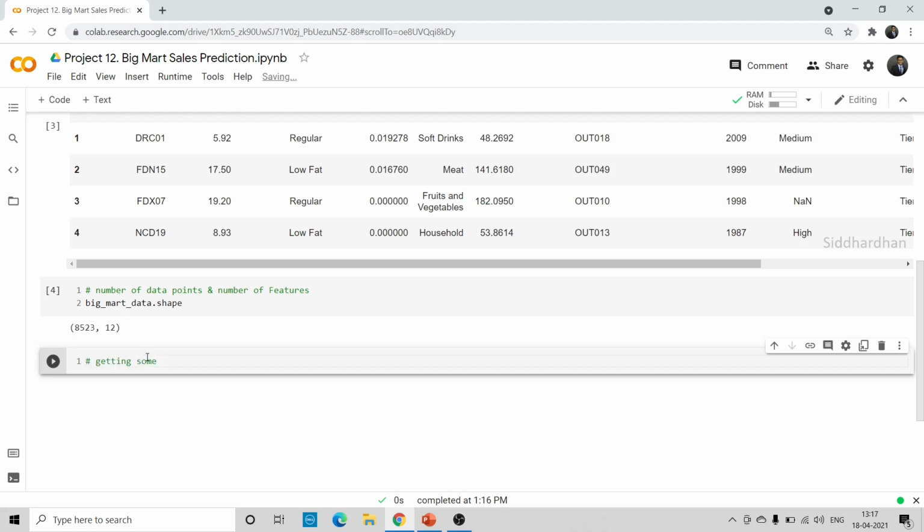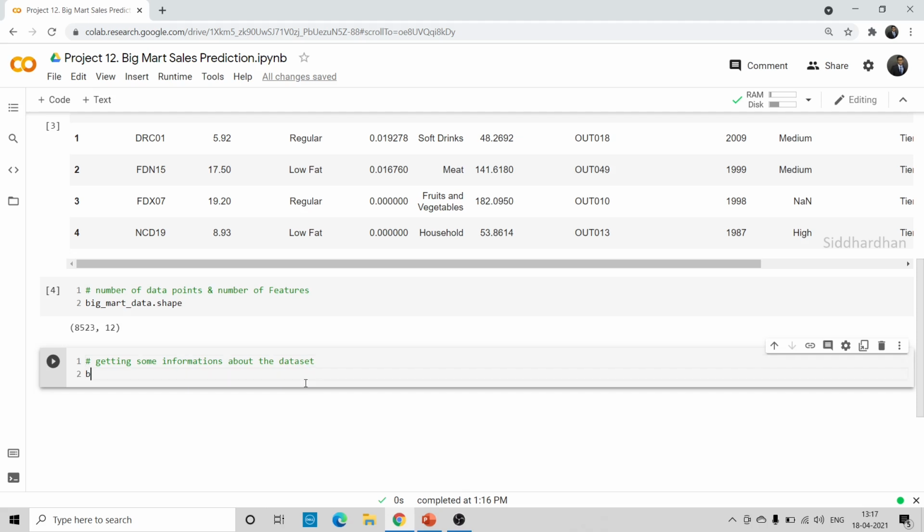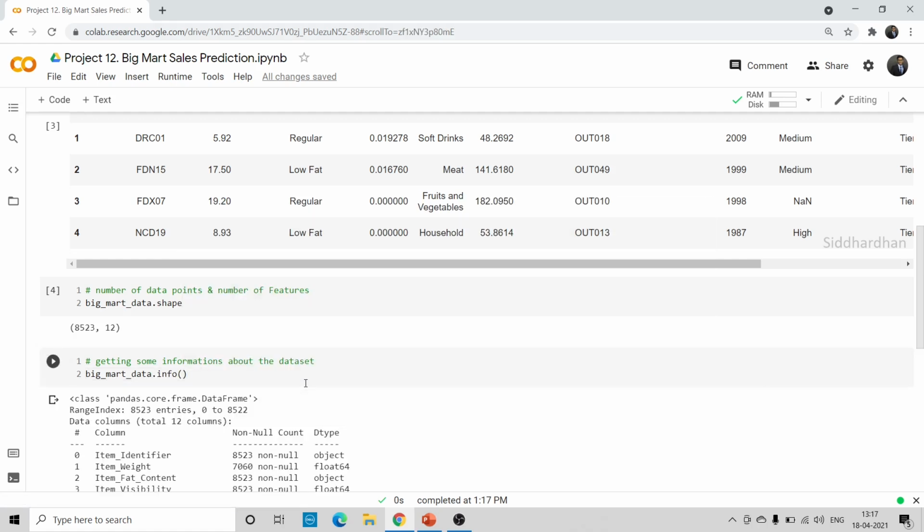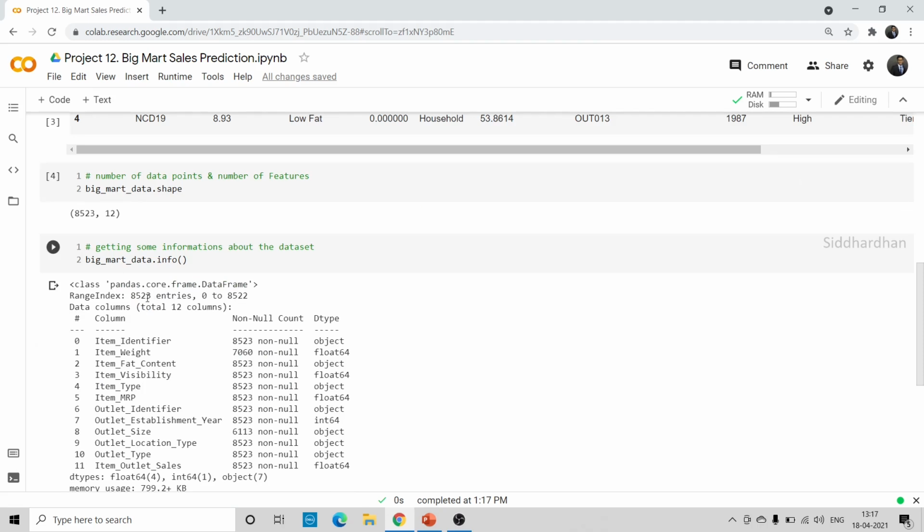Getting some information about the data set. We are going to see what the data types are in all these different columns. So again mention the data frame name, Big Mart data dot info. This info function will give us some important information. Totally we have 8523 values and 12 columns.